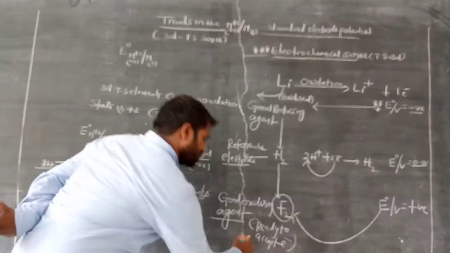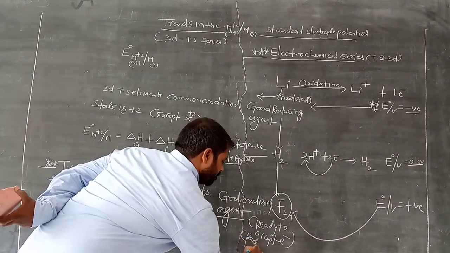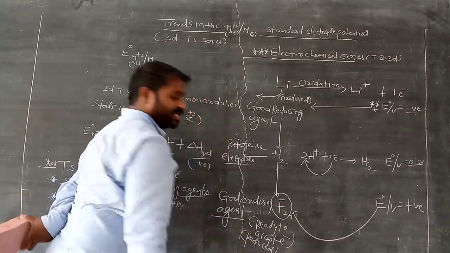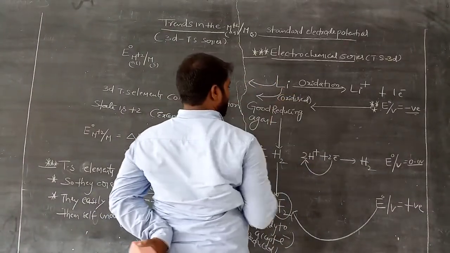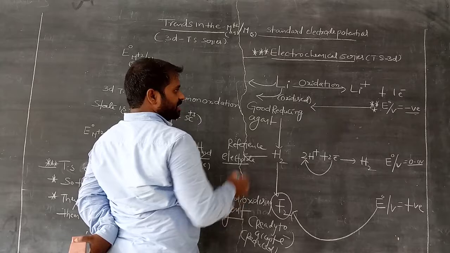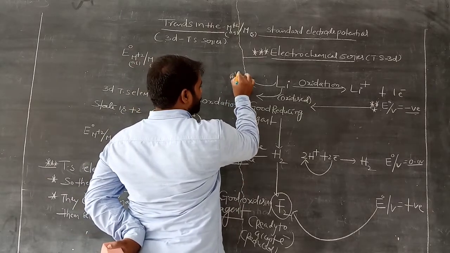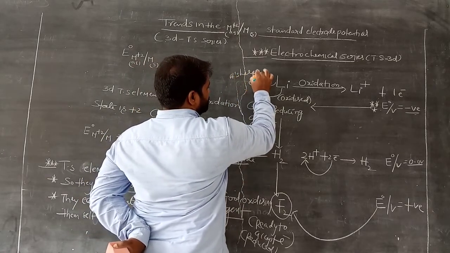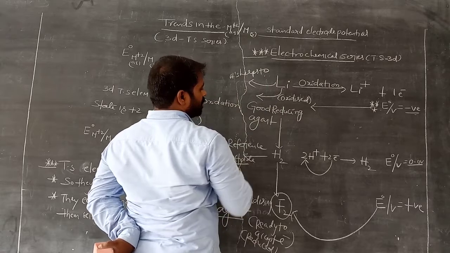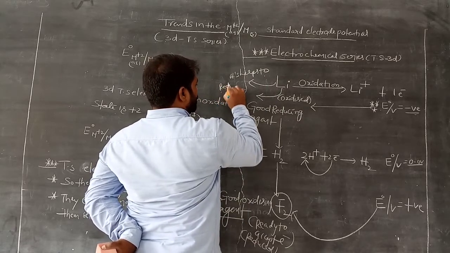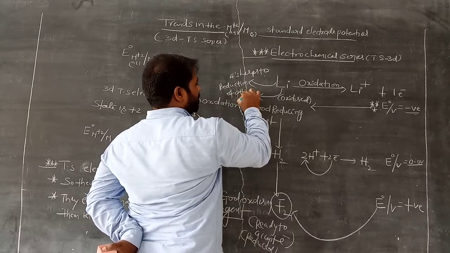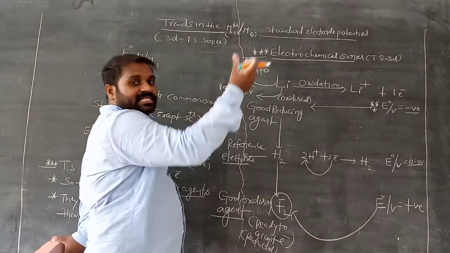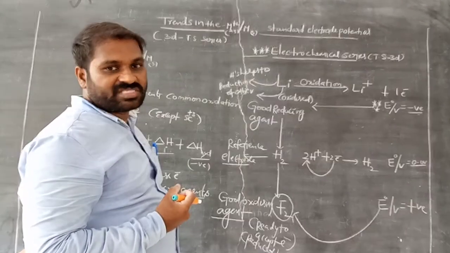That means they undergo reduction. Here, these undergo oxidation and are good reducing agents. They help the reduction of others, because they provide electrons to others, which accept them and undergo reduction.